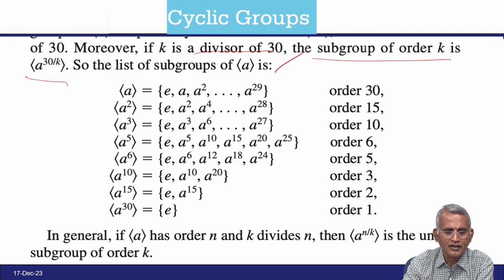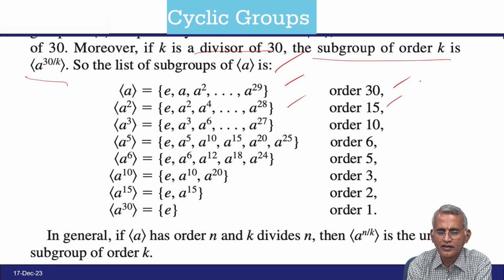So, the list of subgroups, where a is the generator: a to the 29, the order is 30; a to the 28, the order is 15, because 30 by 2 is 15.